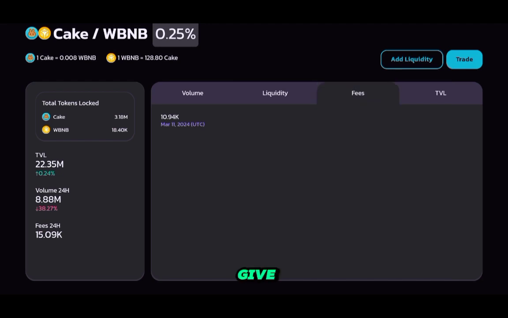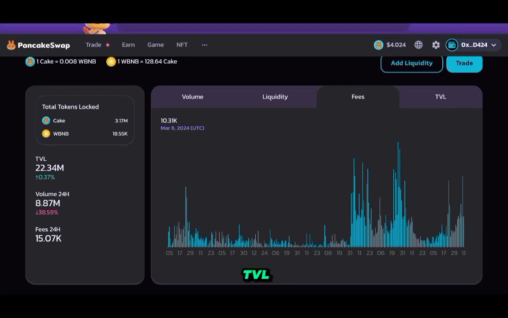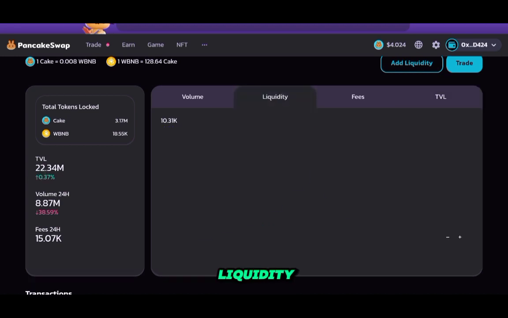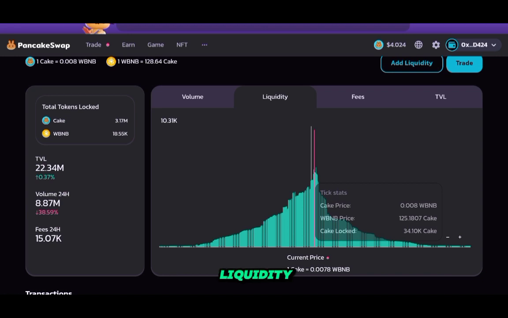The fees will also give you an understanding if there's more or less being generated. Currently, we're seeing a surge in the spike, and the TVL will also give you an idea of how much volume is being deposited within this pool. So the difference between TVL and staked liquidity is that staked liquidity is the liquidity within the current price range, which is the liquidity that is actually being used by PancakeSwap when the trading is happening between Cake and Wrapped BNB.